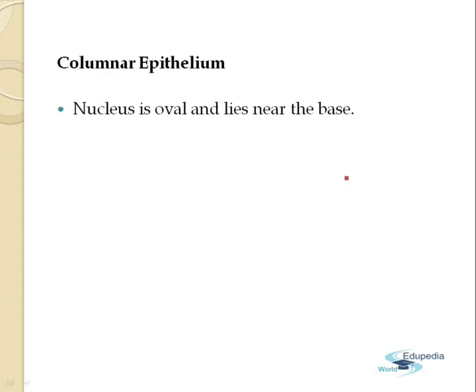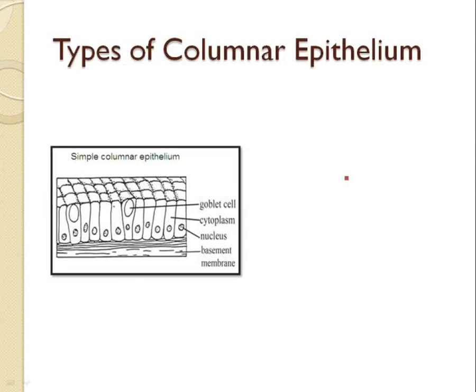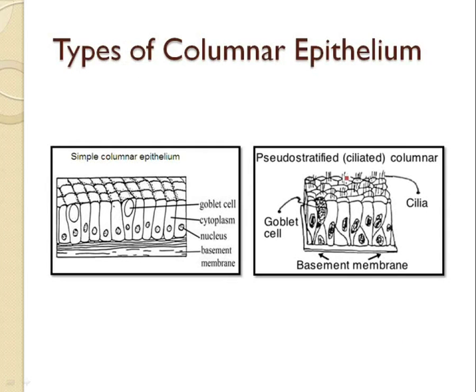And the last type of epithelial tissue based upon the shape is the columnar epithelium. Now, this columnar epithelium is different from other types of epithelial tissues, because the nucleus is oval and it lies near the base. Secondly, like the other epithelial tissues, the columnar cells may be simple or stratified. So there can be many types of columnar cells, like they can be ciliated, non-ciliated, simple, or stratified. But the most important type of columnar epithelial cells is the simple, and the differentiated one,